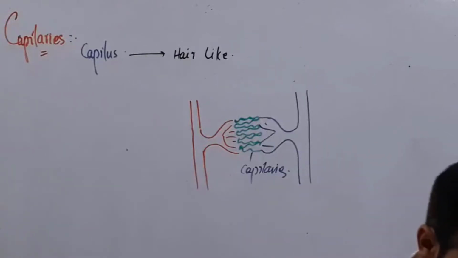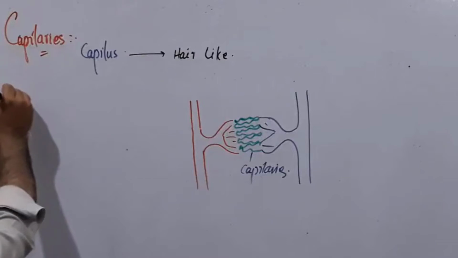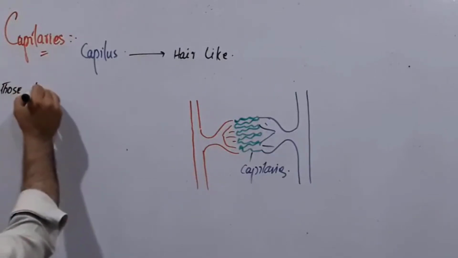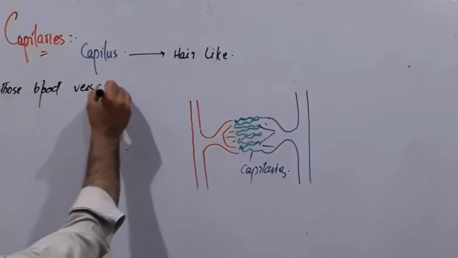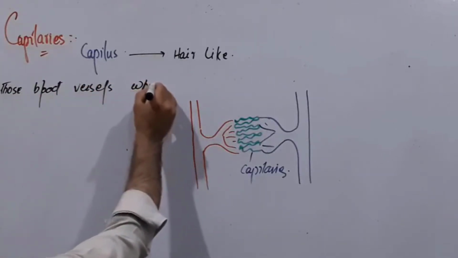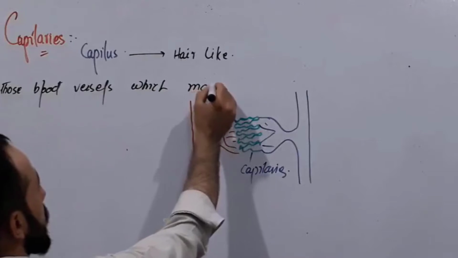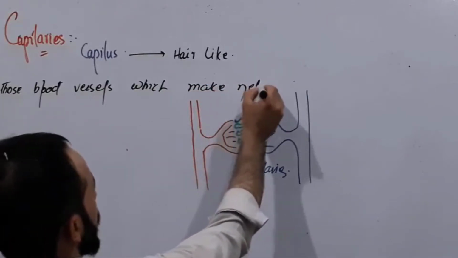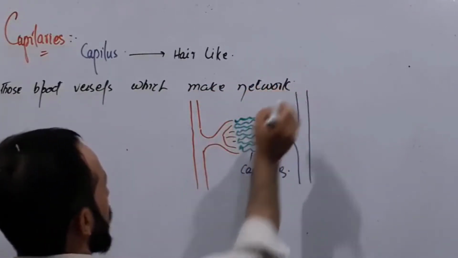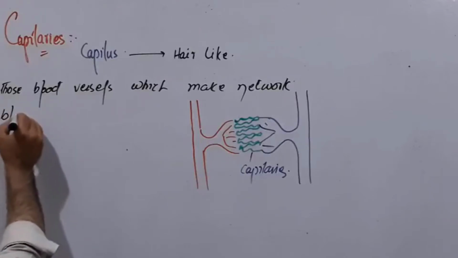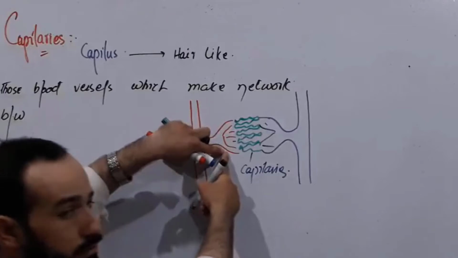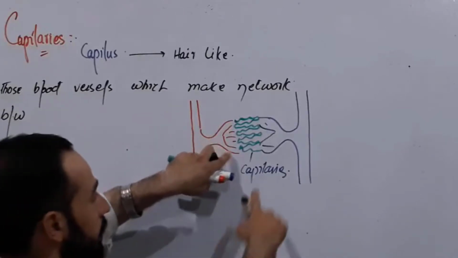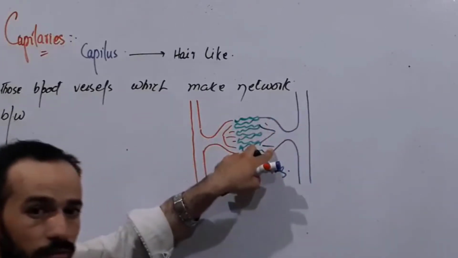Right? This is a very simple definition, that capillaries are those blood vessels which make a network between, these are small arteries, so they are called arterioles, and these are small veins, so they are called venules.